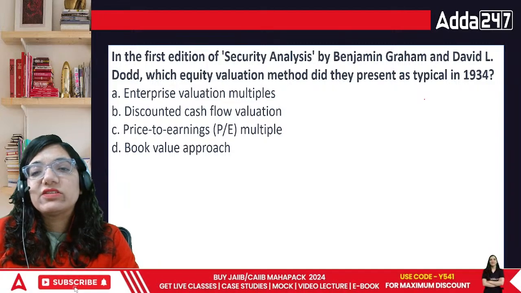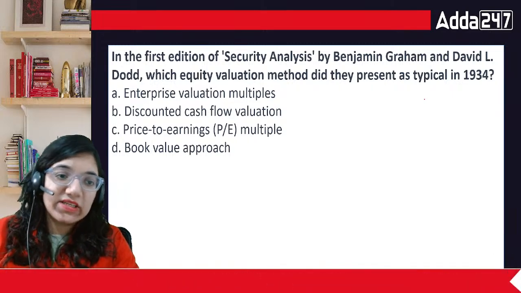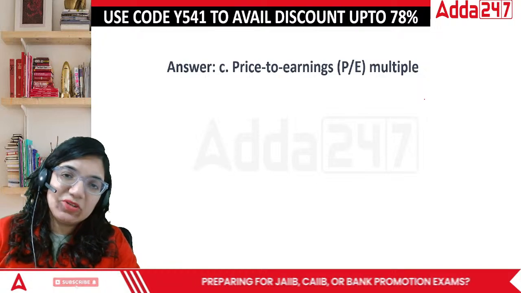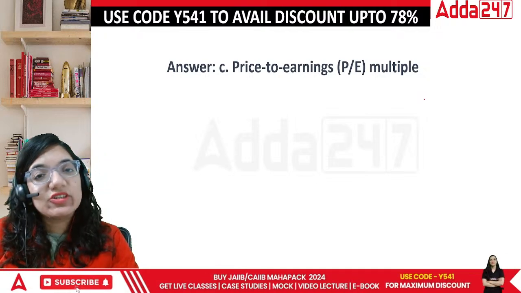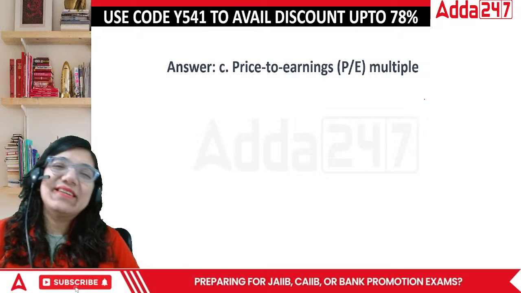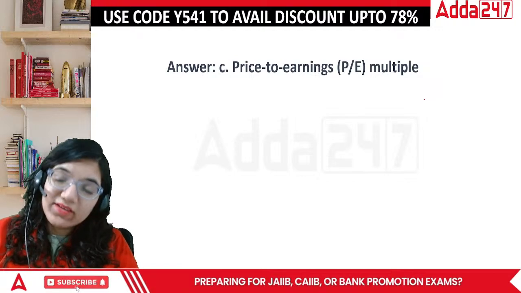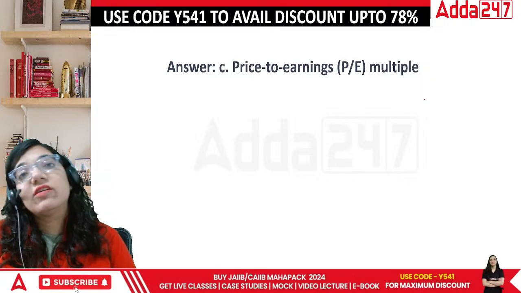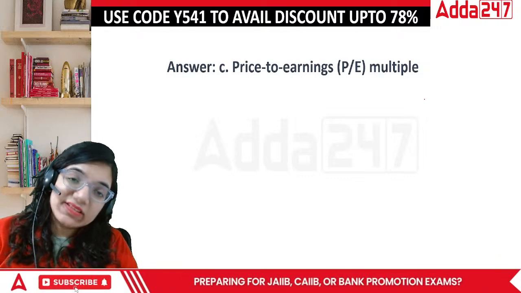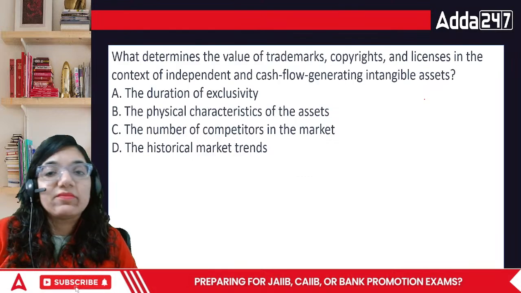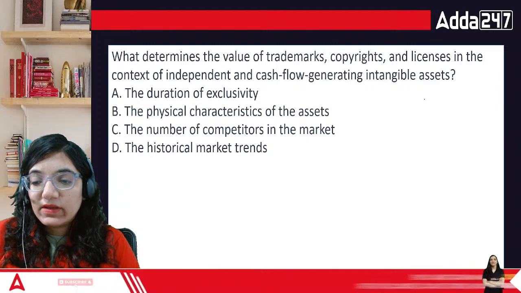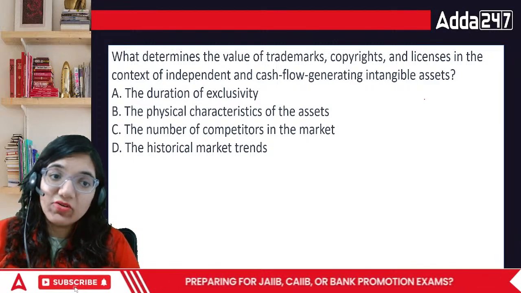In terms of Security Analysis, Benjamin Graham and David L. Dodd had given the PE ratio. We've talked about the PE ratio quite a few times now in the special class that I've taken. There were multiple questions which related to this particular area because the PE ratio is something you just cannot avoid. This ratio was also done in terms of ratio analysis in your JAIIB AFM, but this is again continued. So this is something very helpful. It is a very good parameter to understand organizations.